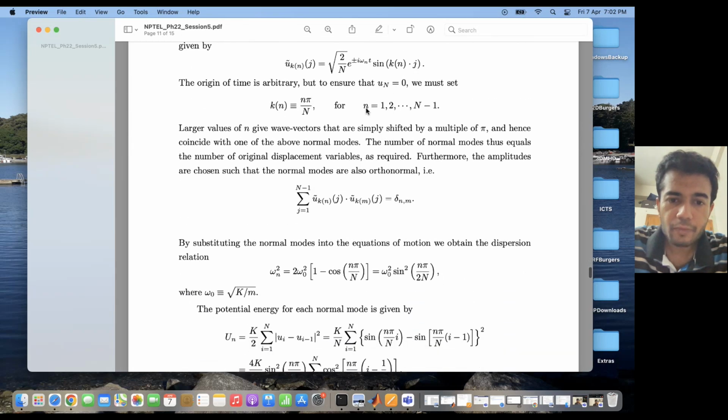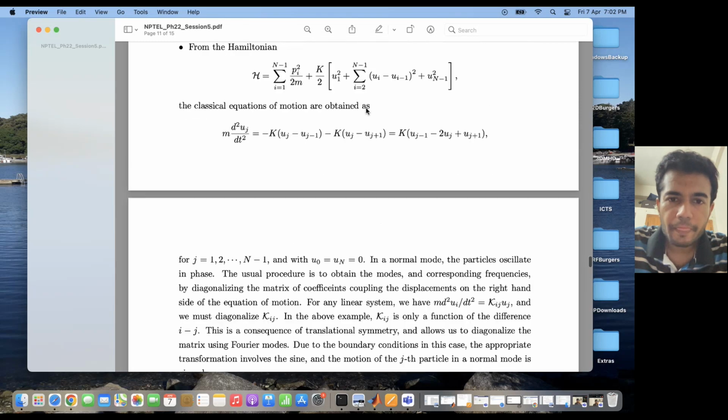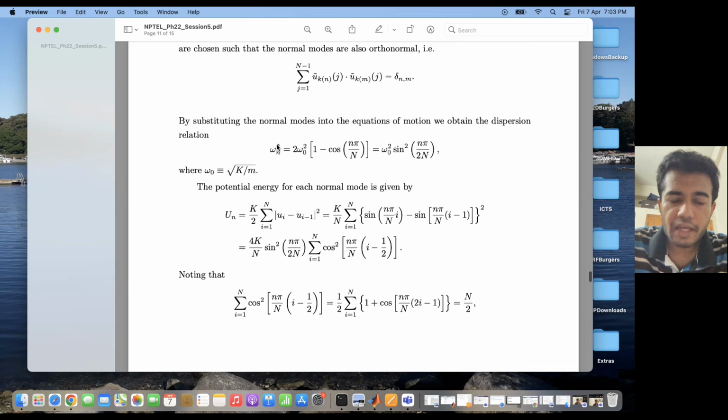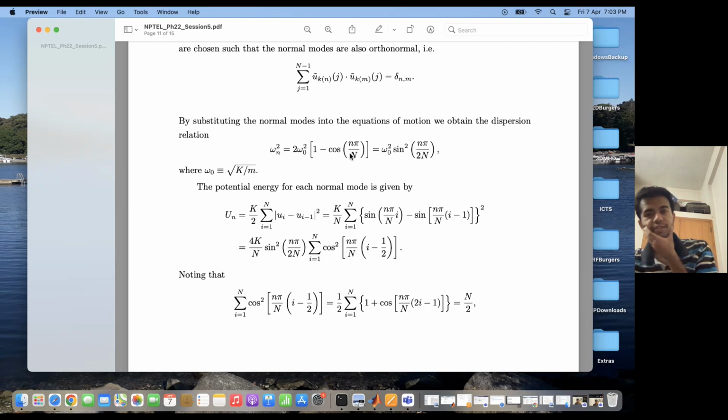If I do that, then this equation of motion gives me omega n square equal to omega naught square into 1 minus cos of n pi by N. The 2 should not be there in the denominator. And you know that 1 minus cos n pi by N can be written as 2 sine square of n pi by 2N. So omega n square is equal to 2 times omega naught square sine square of n pi by 2N.